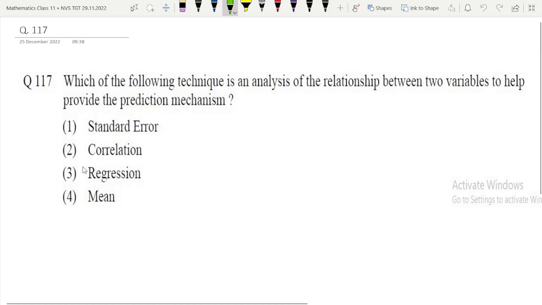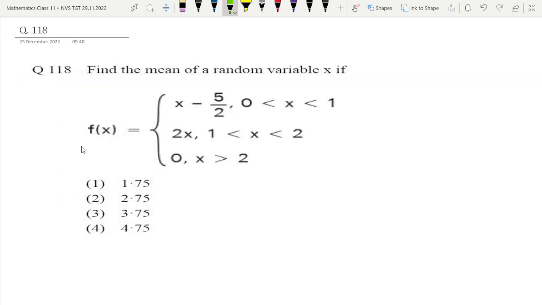117. Now it is on the screen. Which of the following techniques is an analysis of the relationship between two variables? This is obvious for everyone. A relationship between two variables. Suppose two random variables are x and y. Then which term provides the relationship between two variables? That is correlation, nothing but correlation. Option number 2 is the correct answer. So let's move to the next question.